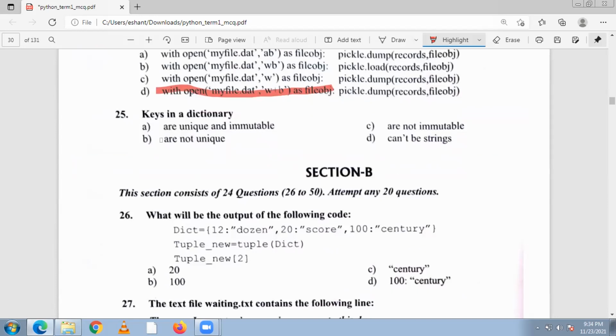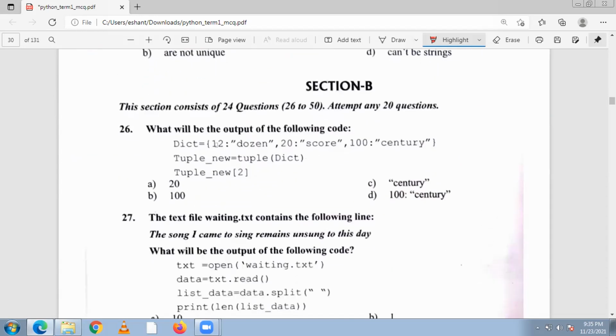Now question number 25. Key in a dictionary. Options: are unique and immutable, are not immutable, are not unique, can't be string. So A is the right answer, because a dictionary key is always unique and immutable. We can change the value, but we can't change the key. Now section B, question number 26 to 50, attempt any 20.